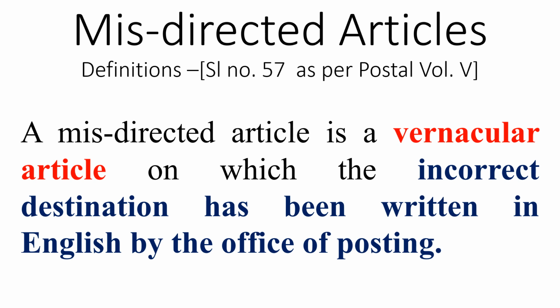The article will be wrongly sent. So that is misdirected article. I think we are getting. When address is filled in a vernacular language or a regional language, when it is translated to English, at that time a mistake happens. Then it is a misdirected article. Okay.